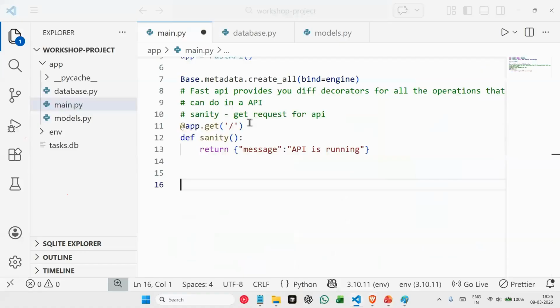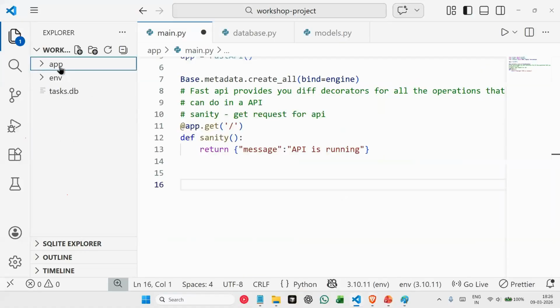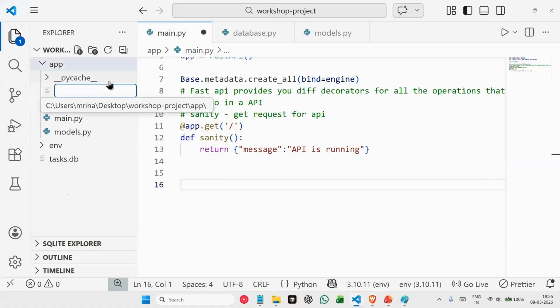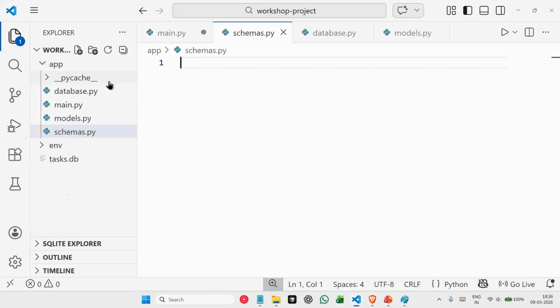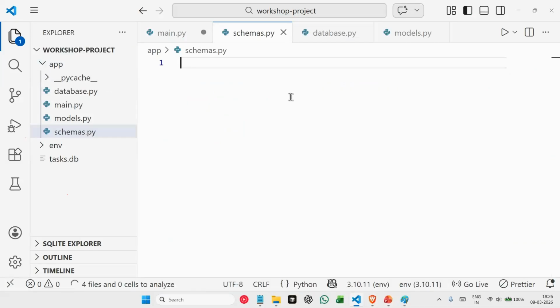For that, we'll create one more file here and we'll call it schemas.py. Here, let's start by creating our task schema. Basically, whatever input we receive from our user should always be a string.